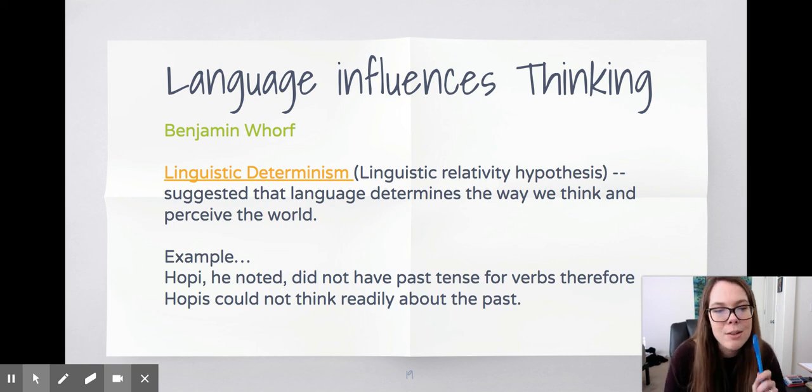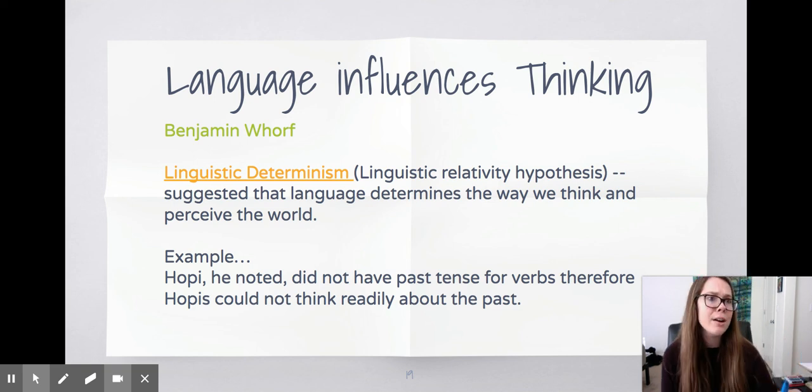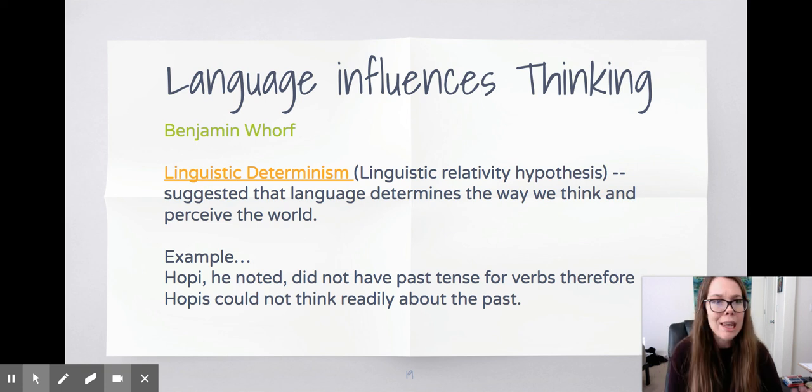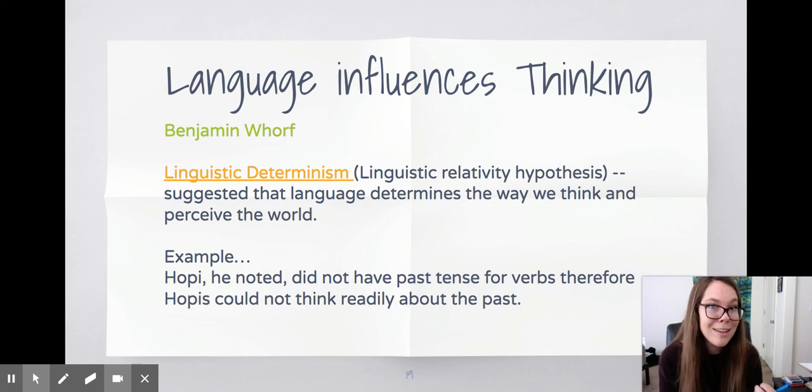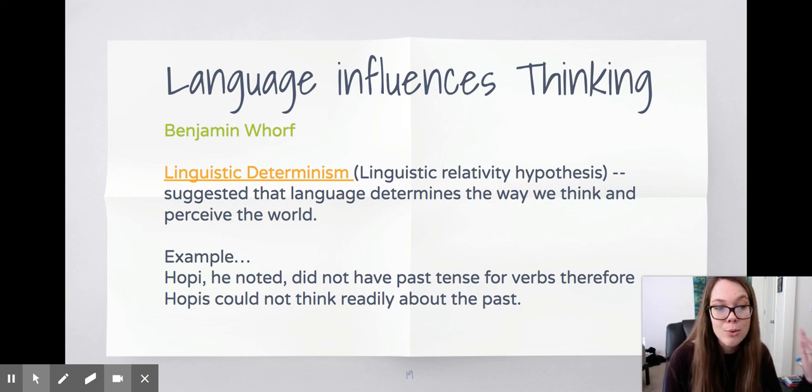I just want you to think, for all my bilingual learners out there, do you think differently when you're talking in a different language? That's my question for you guys. Usually when I'm in a classroom, a lot of people say yes. There are different cultural rules, a different presence. Some people say that when they talk in Spanish, they're a little more assertive than when they're in English, or vice versa. Language is a part of identity, right? So when we switch languages, it might change how we perceive the world, right?